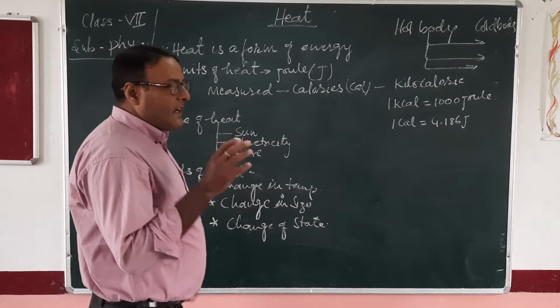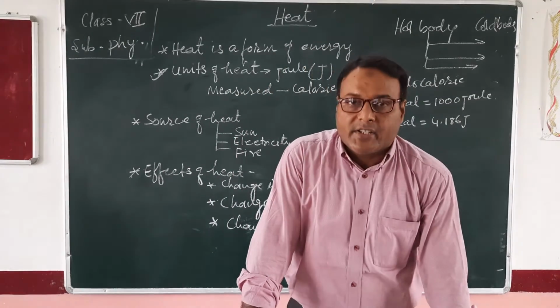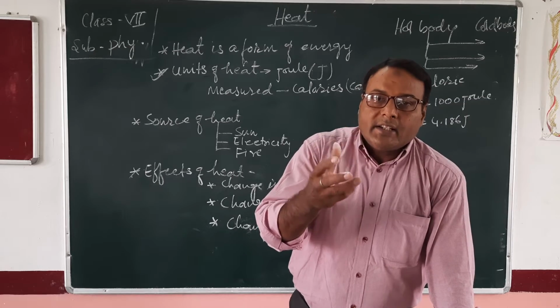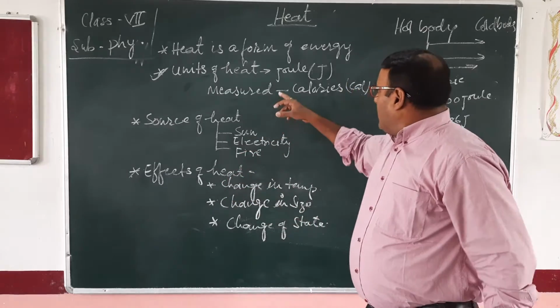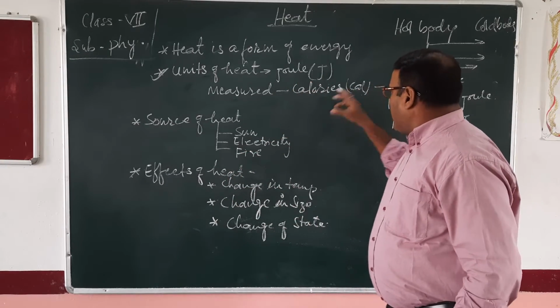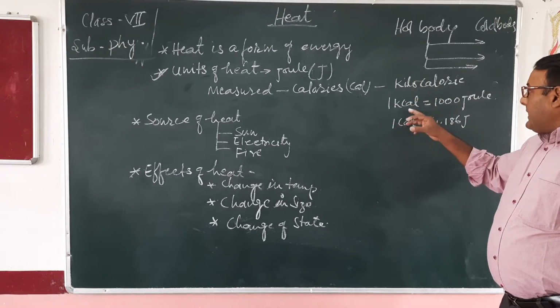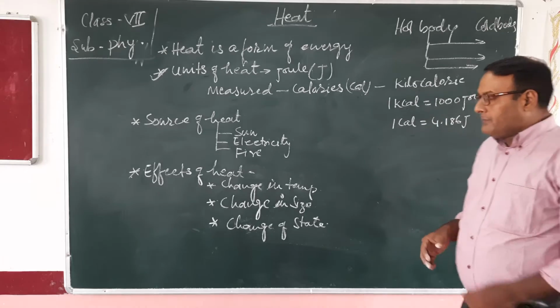Listen again: a calorie is the amount of heat energy needed to raise the temperature of 1 gram of water by 1 degree. Calorie is a very small unit, and kilocalorie is the big unit as compared to the calorie.